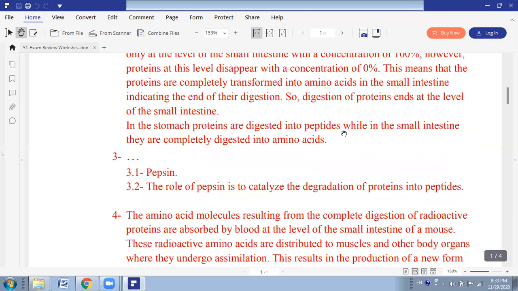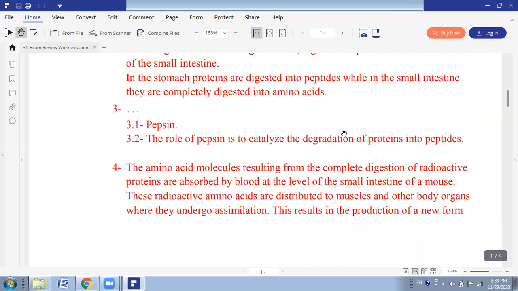Number four, in the framework of a study, they monitor the fate of the ingested proteins. A mouse is fed proteins marked with radioactive matter. Radioactive, for example, fluorescent dye. So, a few days later, radioactive proteins were detected at the level of the mouse's cells and in other organs.